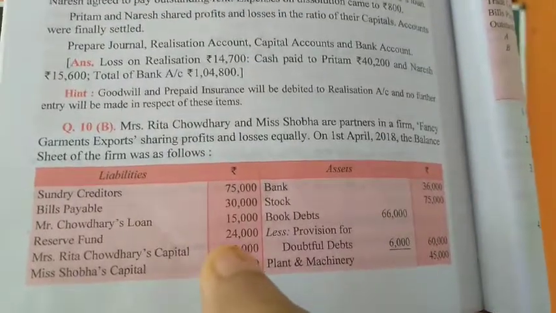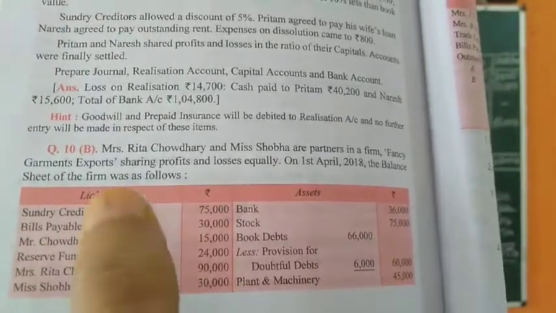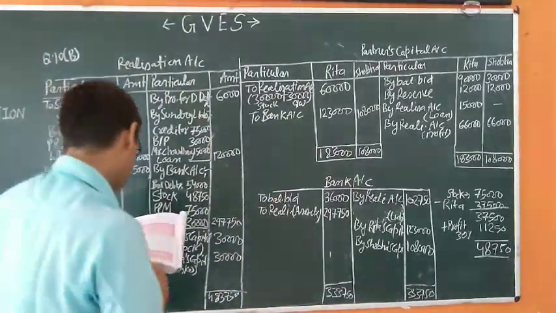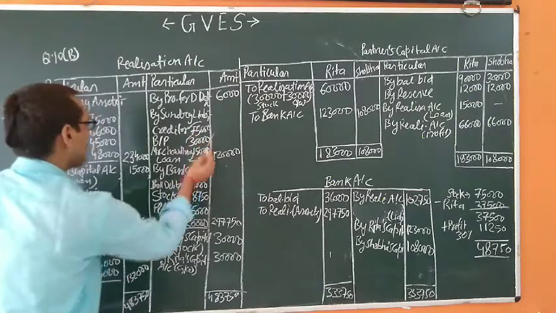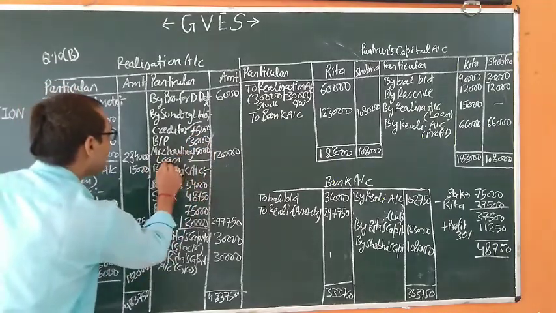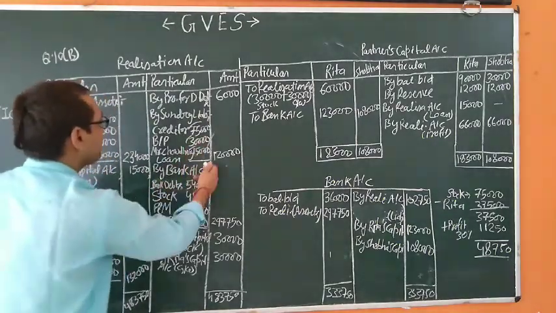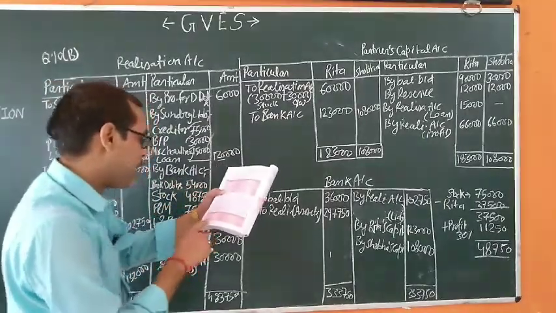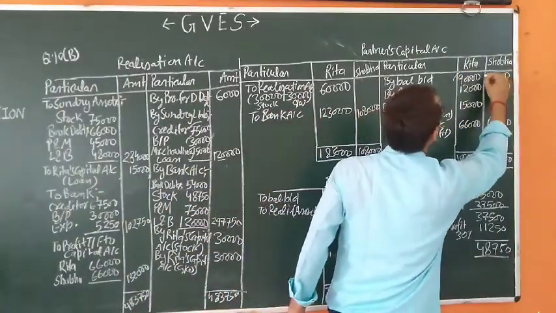First of all, we will transfer the liability side of the balance sheet. While transferring the liability side, sundry creditors 75,000, BP 30,000 and Mr. Chaudhary's loan 15,000 are outsider liabilities, and the total of all liabilities is 1,20,000. The capital of the partners will be shown here, 90,000 and 30,000.